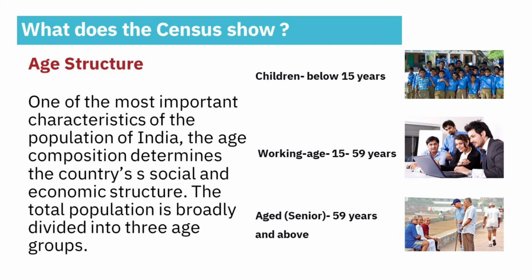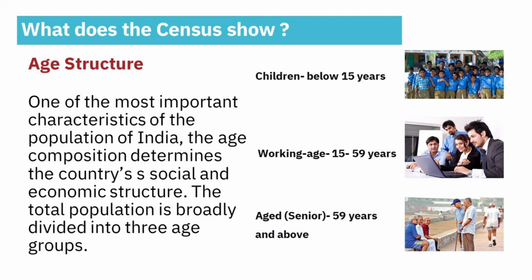Now we will see the age structure. One of the most important characteristics of the population of India is age composition, which determines the country's social and economic structure. The total population is broadly divided into three age groups.